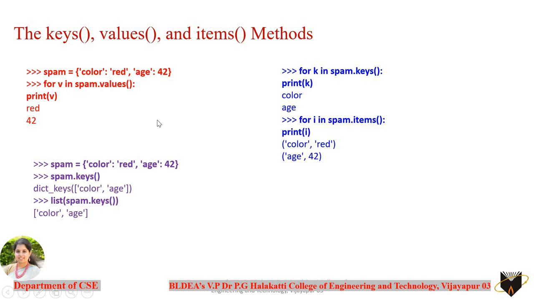In case you want to access the values or the results in the form of a list, you can directly use the list constructor, or the list type conversion, on x.keys or x.values, where you will be able to get the result in the form of square brackets.